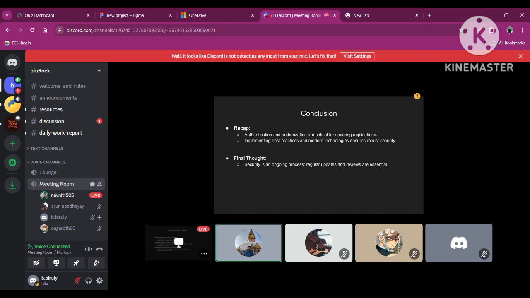And conclusion recap: authentication and authorization are crucial for securing applications. We all go through this, and I think we all agree with this. Implementing best practices and modern technology ensures robust security. Final thought: security is an ongoing process. Regular updates and reviews are essential.